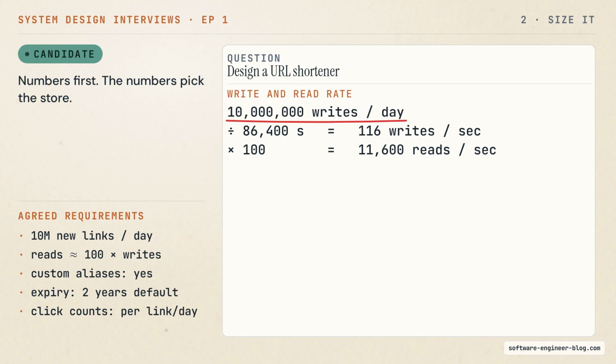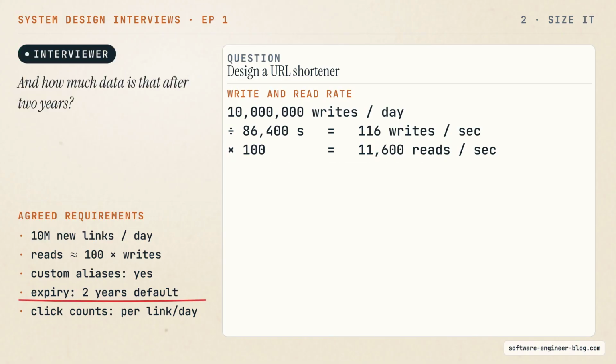10 million writes a day, divided by 86,400 seconds, is about 116 writes per second. That is nothing. A single machine does that. Reads are 100 times that, so about 11,600 reads per second. That is a real number, and it is the number the whole design has to survive.